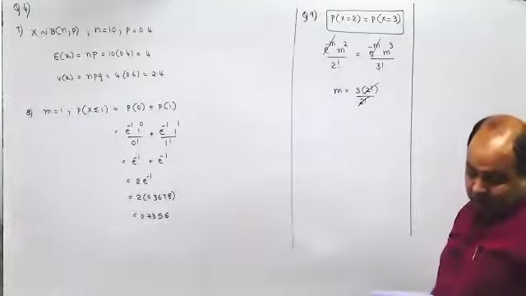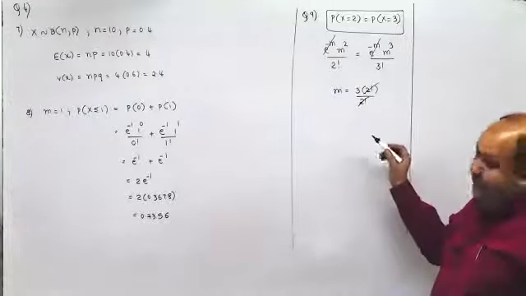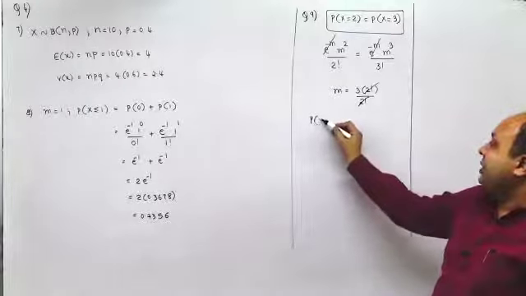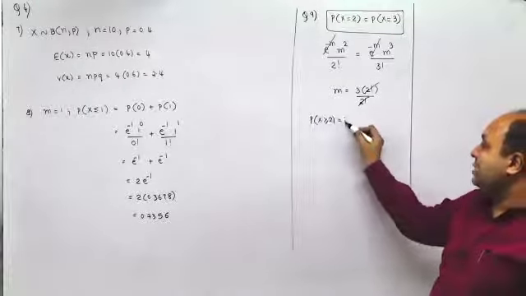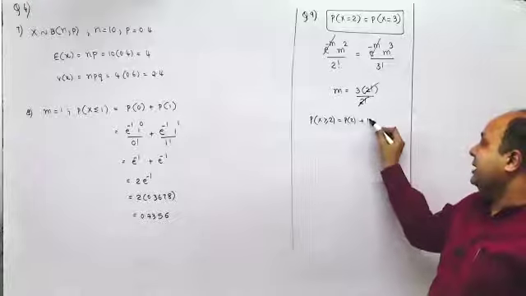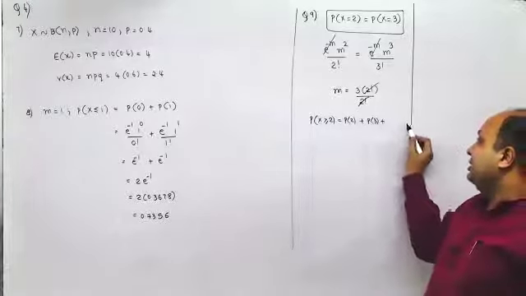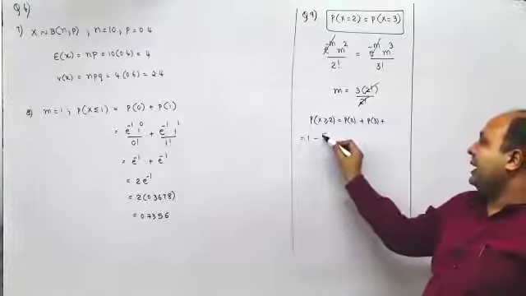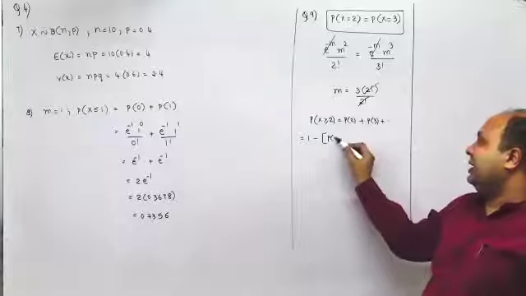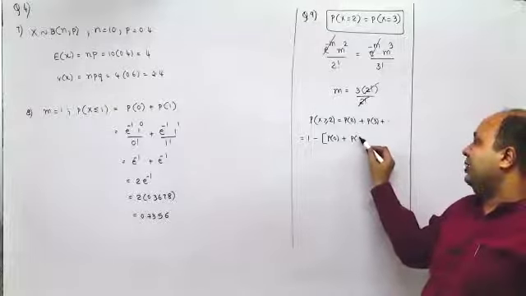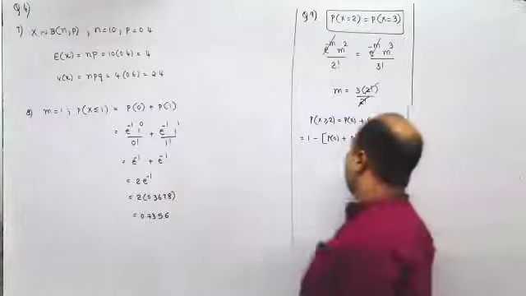Now, once you get m as 3, they have asked you what is P of X greater than equal to 2. So it means P of 2 plus P of 3 till infinity, not defined. Now, instead of that, I'll take 1 minus, I'll take the remaining, P of 0 plus P of 1. So what is P of 0 plus P of 1?